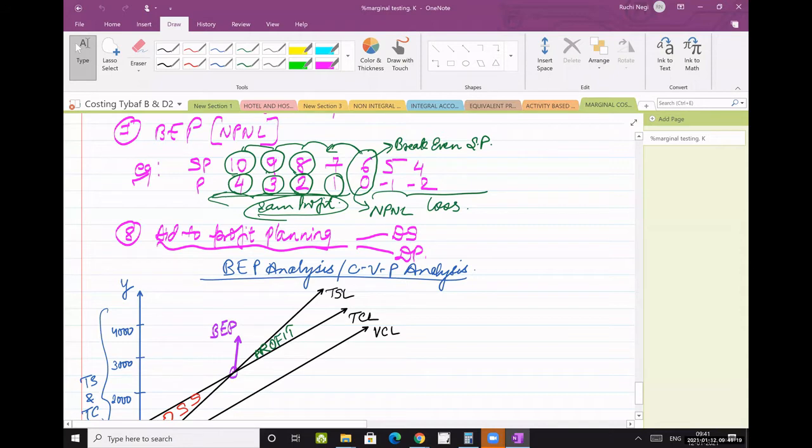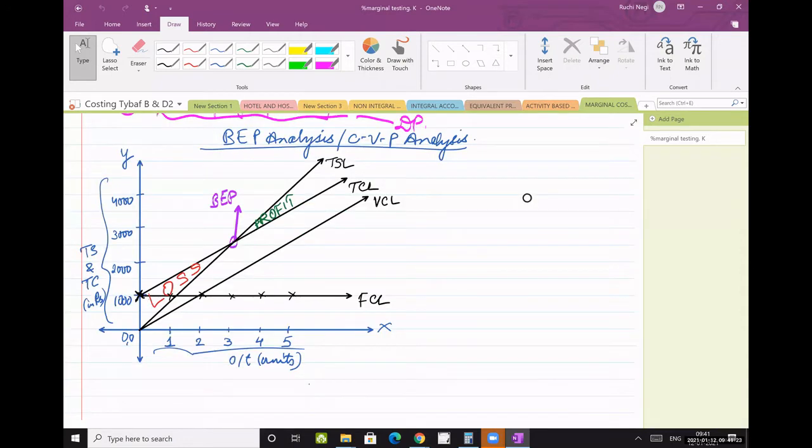Okay, so in this same diagram, I will explain margin of safety. Last lecture we did the fixed cost line and the output concept, that is the units.